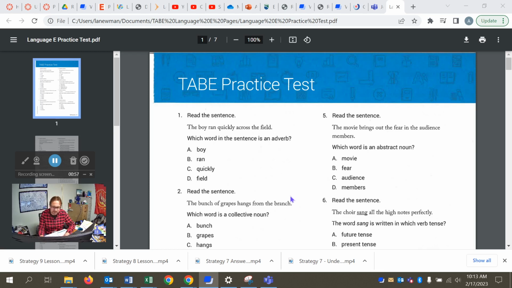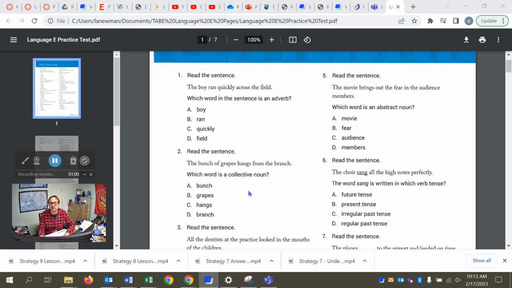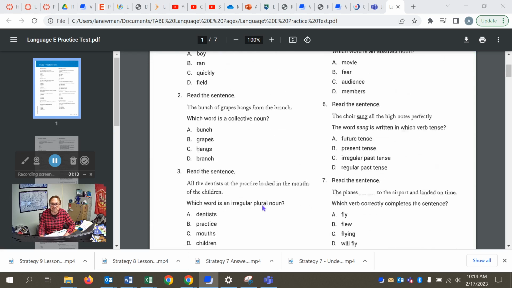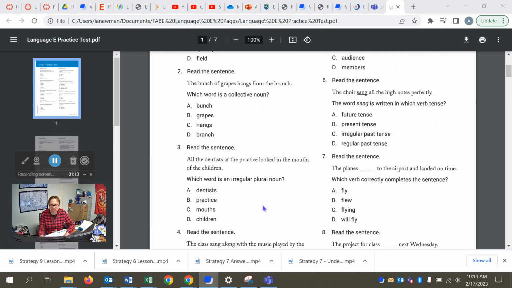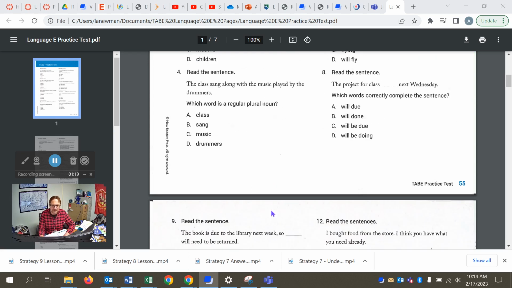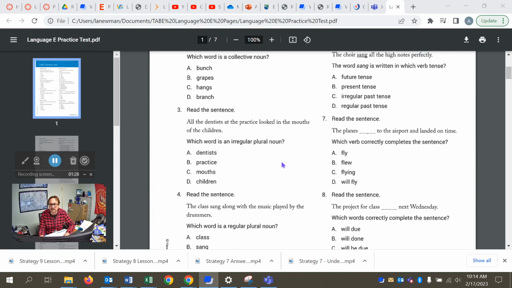Quickly is the adverb. Number 2, we need a collective noun, so it's going to be a bunch. Collective noun is something that collects individuals within it, but it's treated as a singular noun. All right, number 3, we're looking for the irregular plural noun, and it's children, not childs. All right, number 4, which word has a regular plural noun, and it's drummers. We've added S to the end of a regular noun.